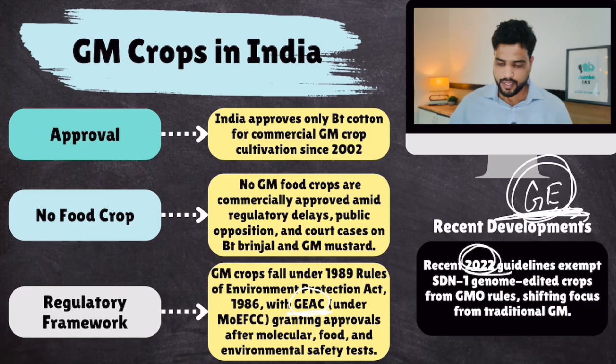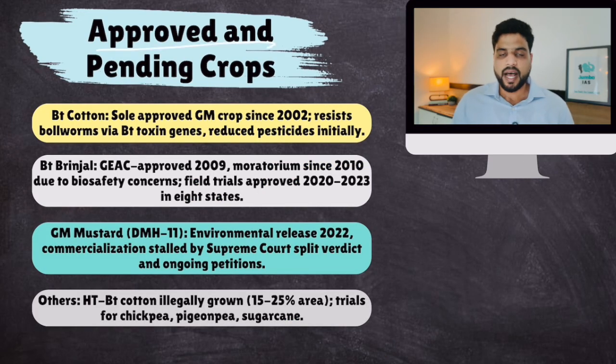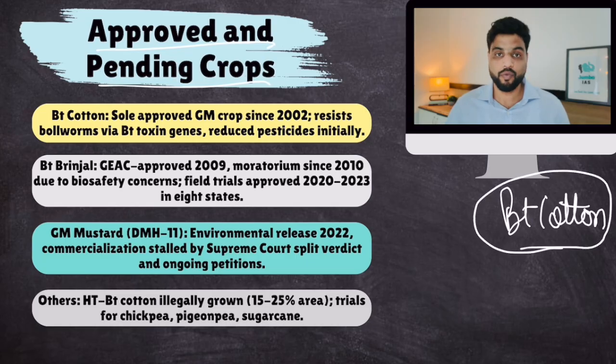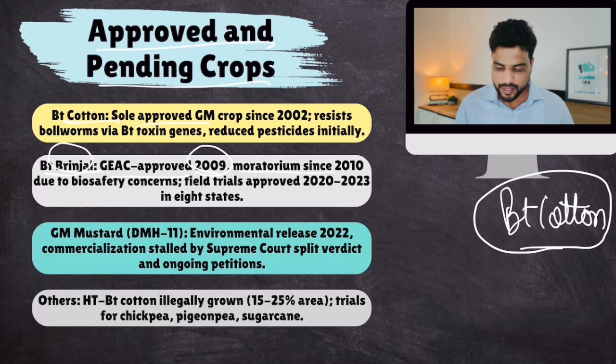Now, which crops have been approved? We all know BT cotton, but which have been produced but are pending approval. Okay, so BT cotton was approved. BT brinjal, GEAC approved in 2009, but Environment Ministry had to stop it because of opposition. Then GM mustard, DMH11, environmental release in 2022, commercialization stalled by Supreme Court.